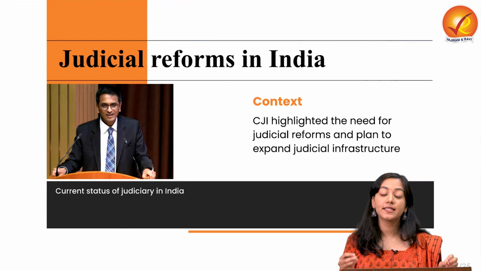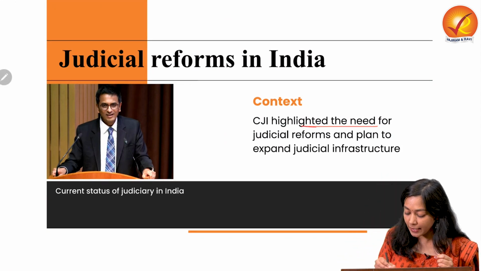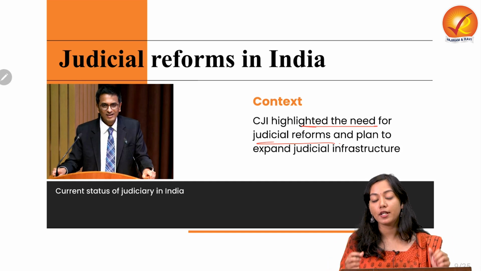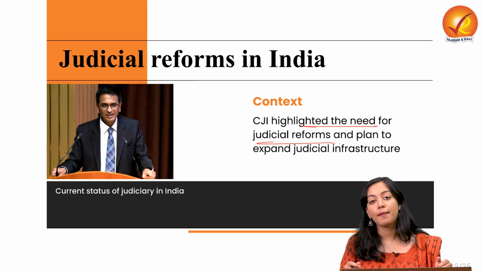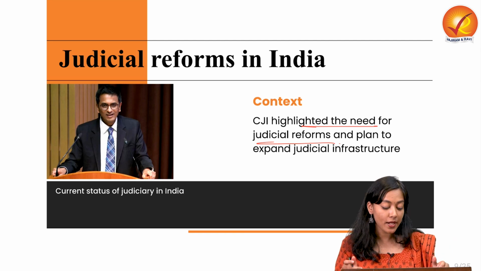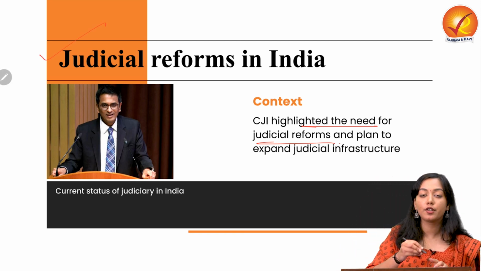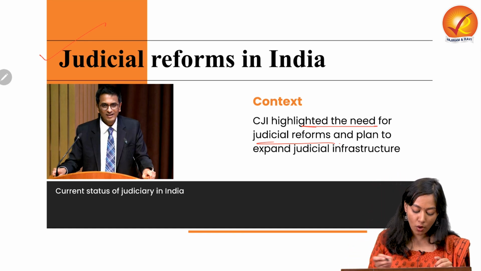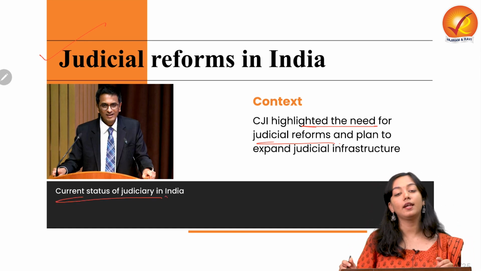So as the context says, the CJI has highlighted the need for judicial reforms in India and has also planned to expand judicial infrastructure in the form of establishing some courts and e-courts as well. We will be talking about judicial reforms in India. So let me bring you to the topic. Let's first talk about the current status of the judiciary in India.